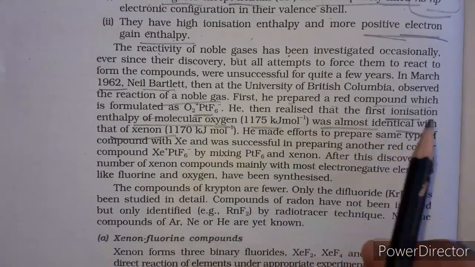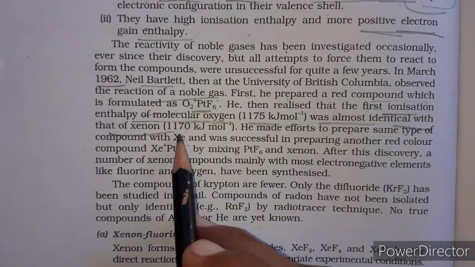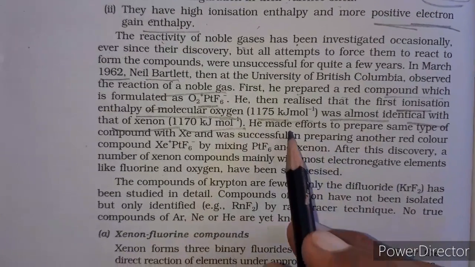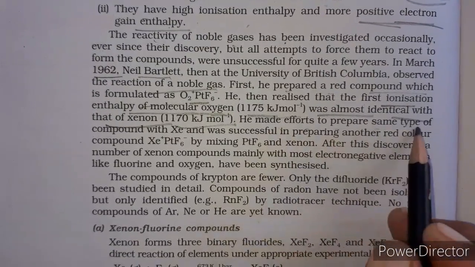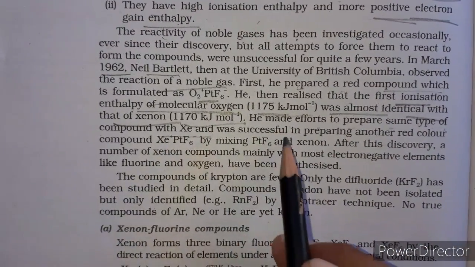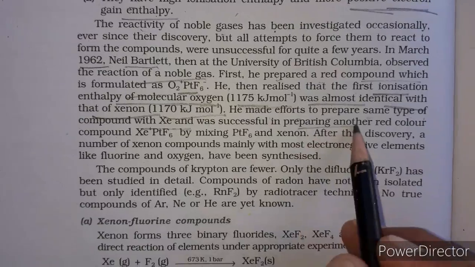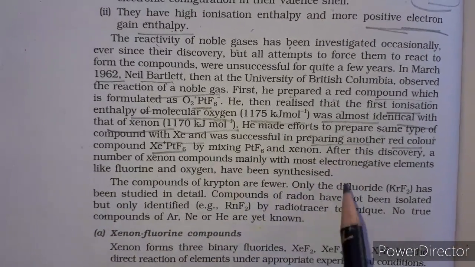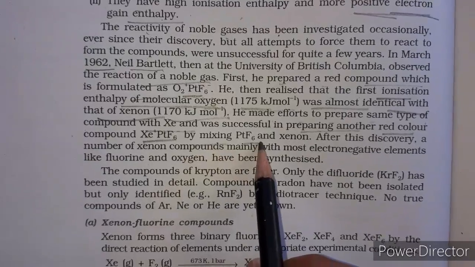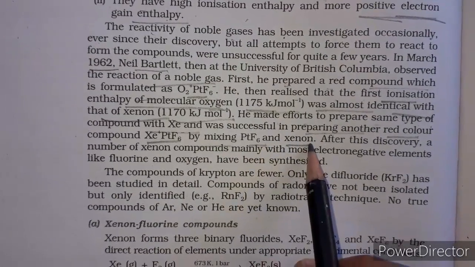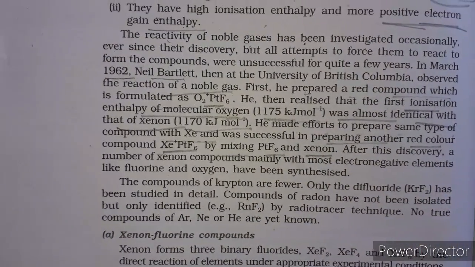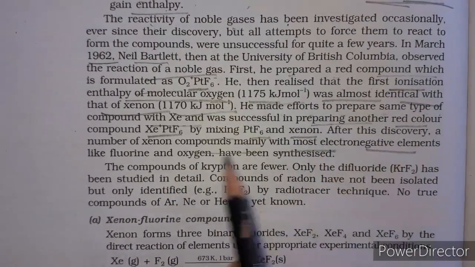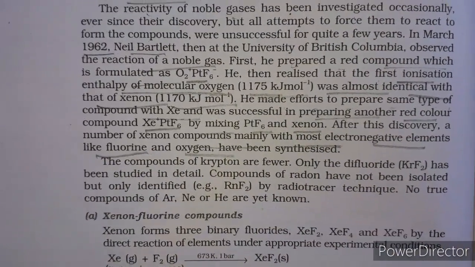कि ऑक्सीजन की जो first ionization enthalpy है, that is same as xenon, 1170 kilojoule per mole. So he made efforts to prepare the same type of compound with xenon and he succeeded in preparing another compound that is red in color, xenon platinate. So by mixing platinum hexafluoride and xenon, after this discovery a number of xenon compounds, mainly with the most electronegative elements like fluorine and oxygen, have been synthesized.